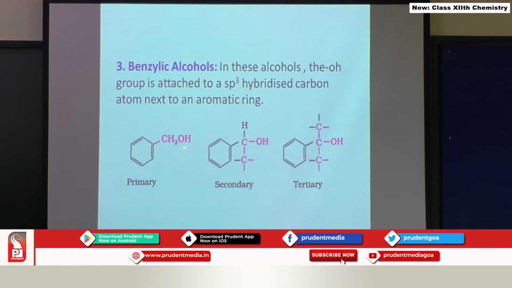This is primary because the OH group is attached to the benzylic carbon to which two hydrogens are directly attached. In this case, the OH group is attached to a benzylic carbon to which only one hydrogen is directly attached. Therefore, it is called a secondary benzylic alcohol, or a benzyl alcohol. In the third case, the OH group is attached to the carbon to which only alkyl groups are attached. Therefore, it is called a tertiary benzylic alcohol, or it is named as benzo alcohol.